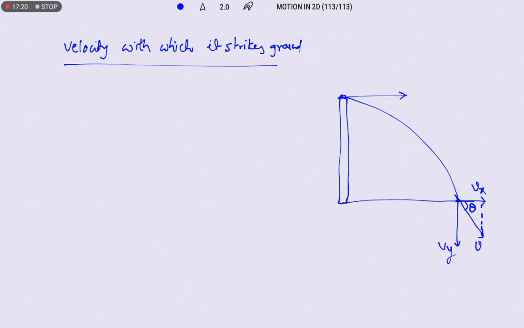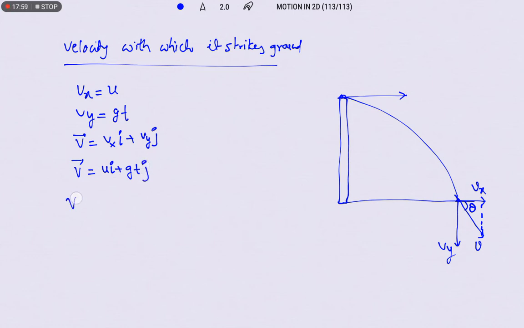Right, so final velocity after t seconds we are going to write. vx is equal to u only, and vy, just now we derived, is gt. Therefore v bar is equal to vx i plus vy j, which is ui plus gt j.